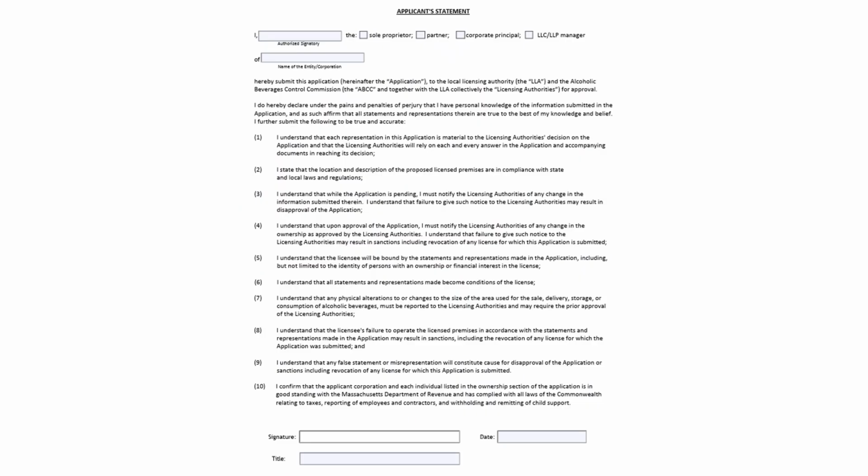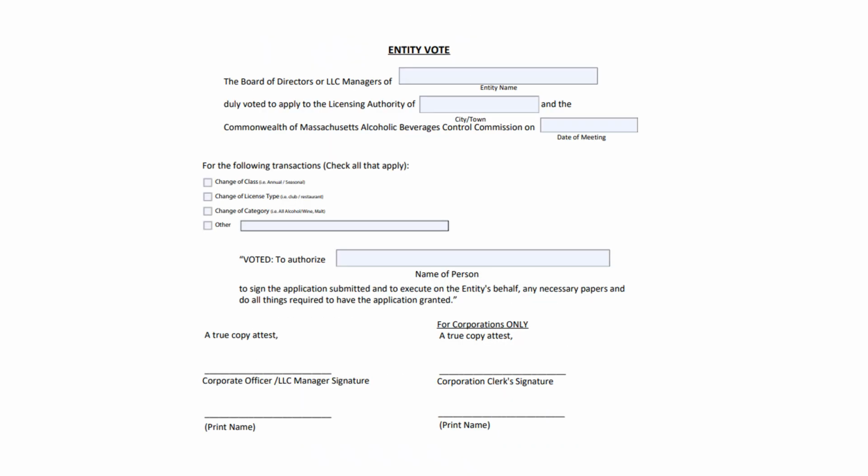This must be completed by an authorized signatory, which includes the sole proprietor, partner, corporate principal, or LLC/LLP manager of the entity or corporation. The authorized signatory must provide their signature and title along with the date that this was filled out. Please complete the entity vote form that authorizes this application to be submitted on the entity's behalf. A corporate officer or LLC manager must provide their signature and name at the bottom of the form. Corporations must also provide the signature and name of the corporation clerk at the bottom of the form.